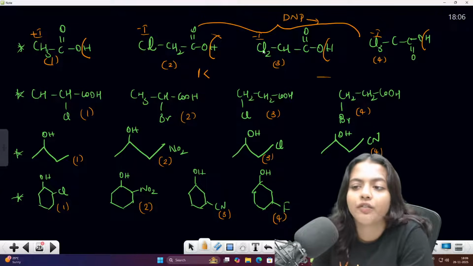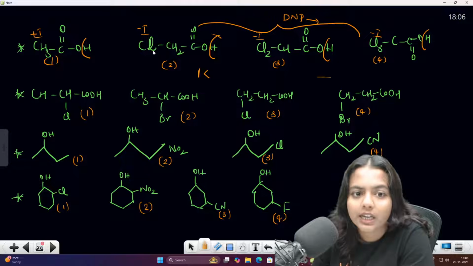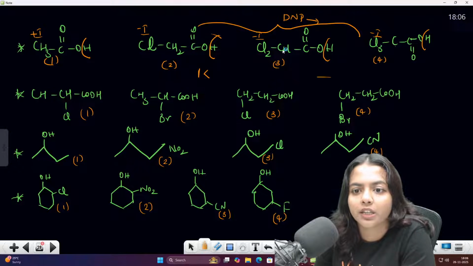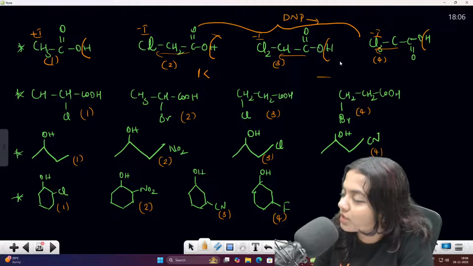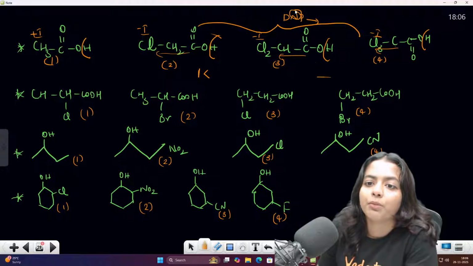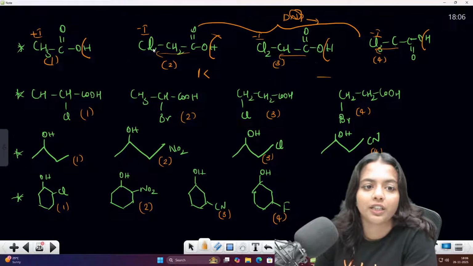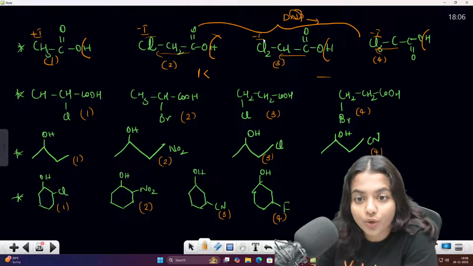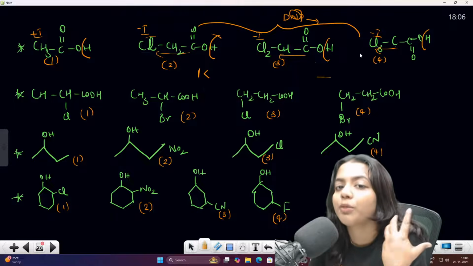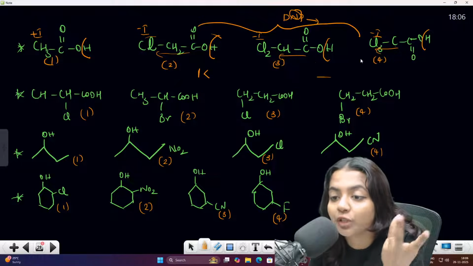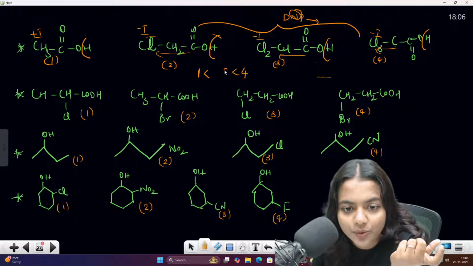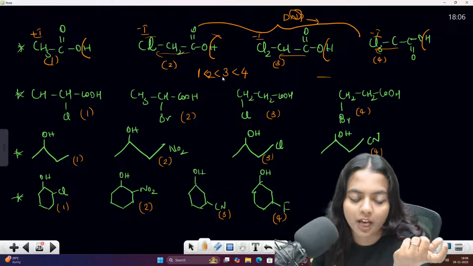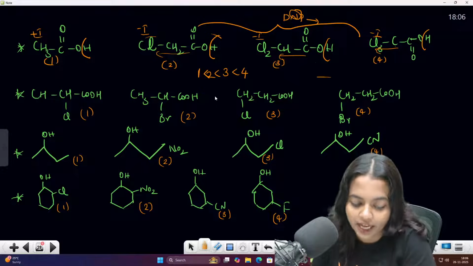DNP rule says that first of all, you have to give importance to the distance. The distance is the same everywhere; from here it is at the second position, from here also second position, from here also second position. So, distance everyone is same. Now numbering is different. Here only one chlorine, here 2 chlorine, here 3 chlorine. More number of chlorine means more minus I effect, more stability, which means 4 will be the most stable one, then this one will be stable, then you will be having the second one. 1 2 3 4 will be the order of acidic strength.